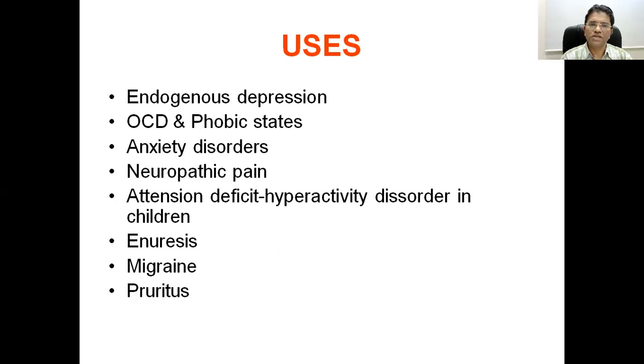In neuropathic pain, diabetic patients or glossopharyngeal or other neuropathic pain, SSRIs give a good result. In children with attention deficit hyperactivity disorder, the child is so active that he is unable to concentrate.